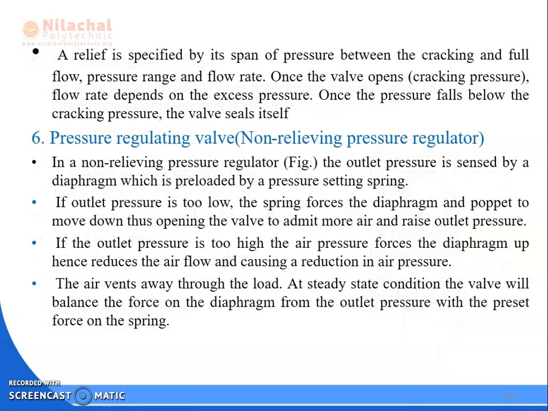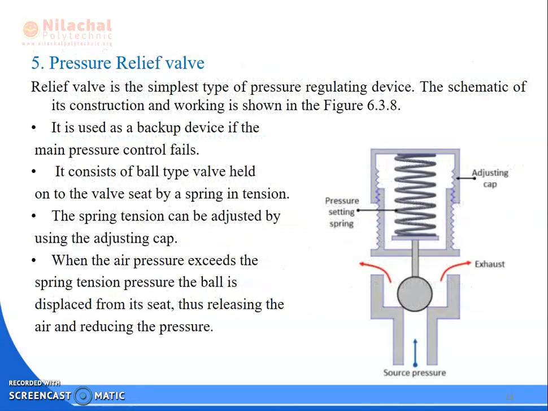The relief valve is specified by its span of pressure between the cracking and full flow, pressure range and flow rate. Once the valve is open, the flow rate depends upon the excess pressure, and once the pressure falls below the cracking pressure, the valve seals itself. What do we mean by cracking pressure?